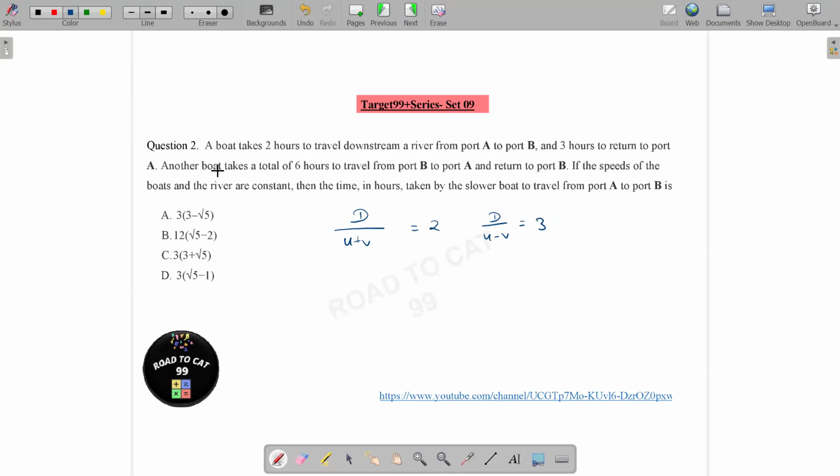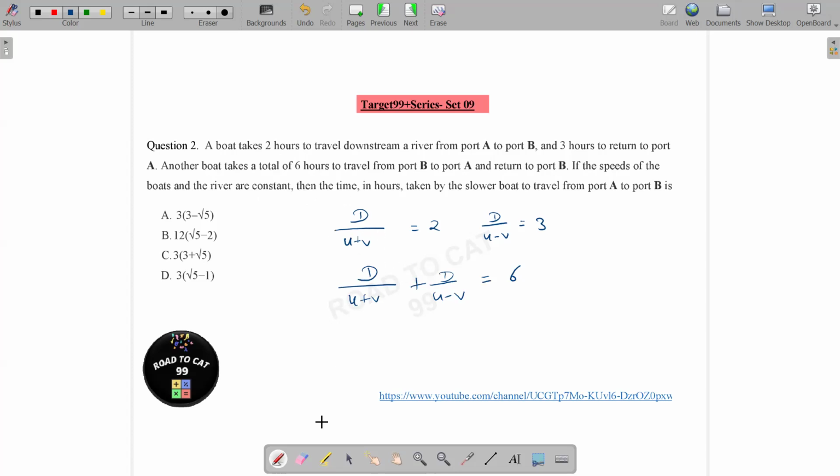Another boat takes a total of 6 hours to travel from port B to port A and return to port B. Speeds of the boats are constant. So what we can say is that D over U plus V and D over U minus V is 6.